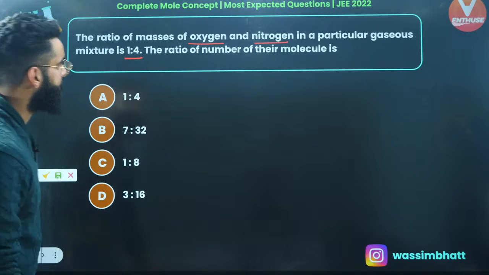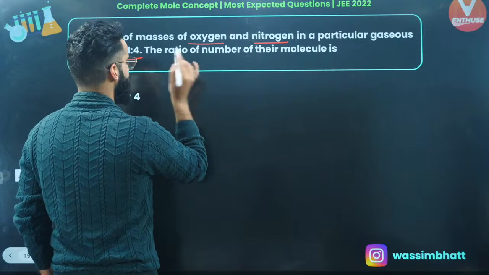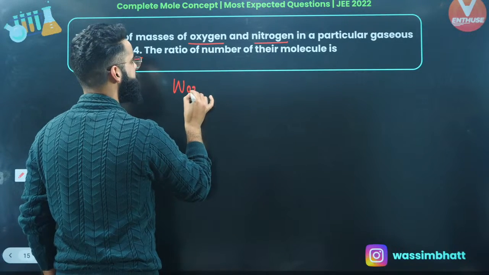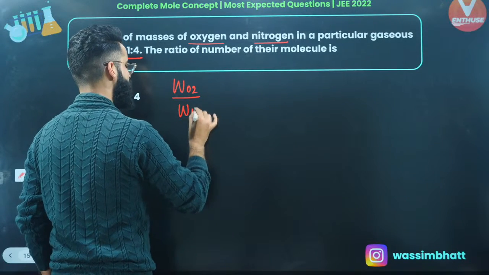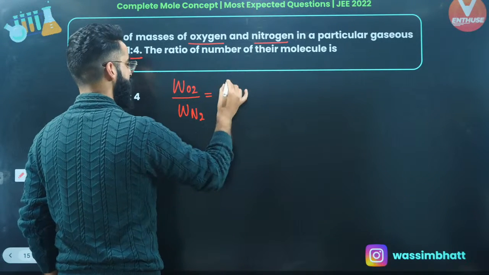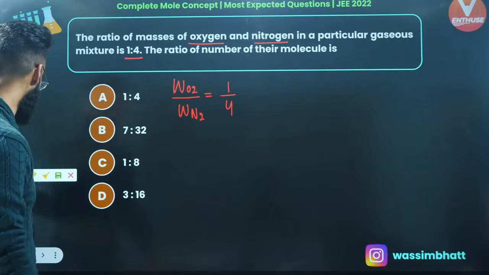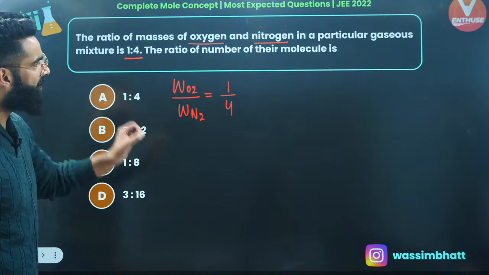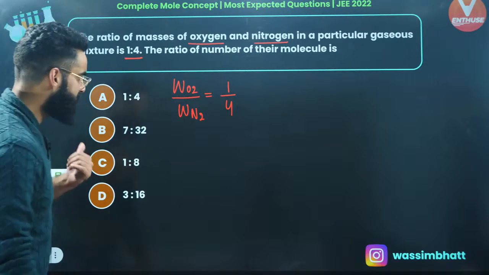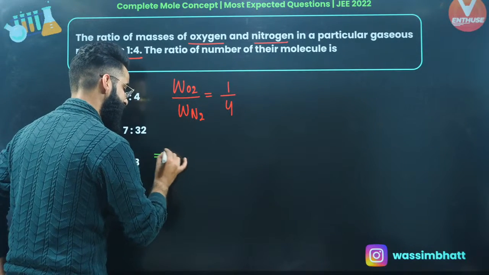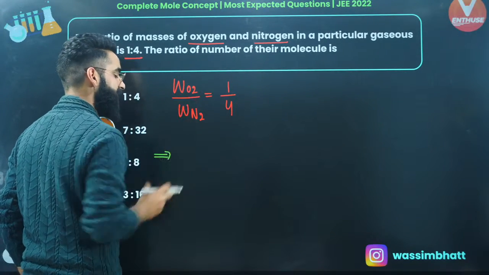As per the question, the ratio of the masses of oxygen and that of nitrogen is given to us as 1:4. This is what is given. What am I supposed to calculate? The ratio of their molecules. So first of all, I will be calculating the ratio of their moles first.